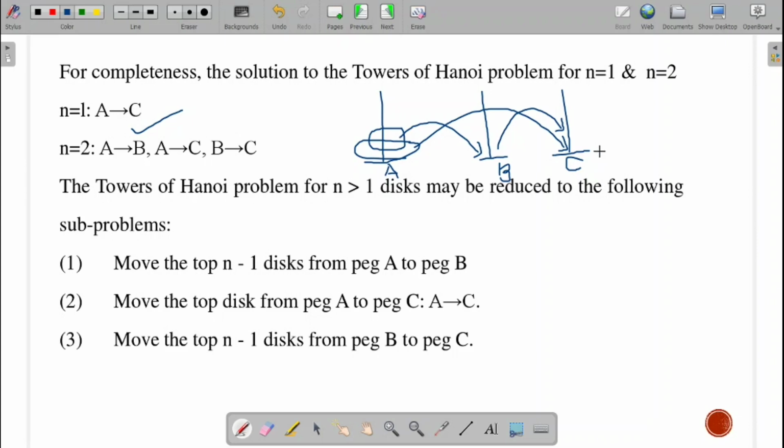Then next we make the move from B to C using A as the auxiliary point.